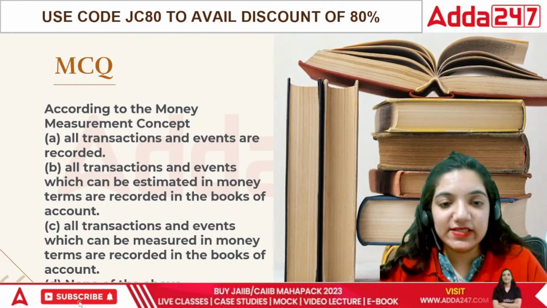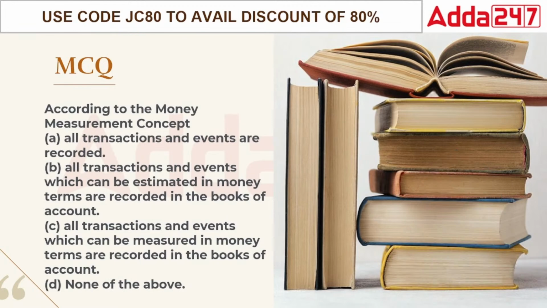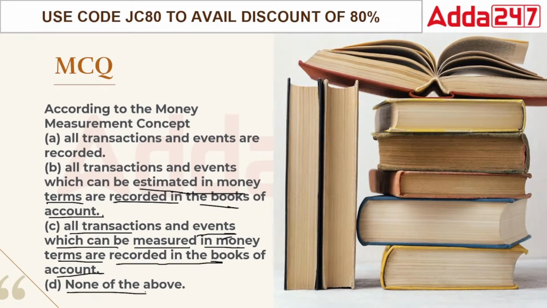Okay, I hope it's visible right now. Let's talk about it. According to the money measurement concept, what do you mean by money measurement concept? The money measurement concept says that all the transactions and events are recorded. All the transactions which are estimated in money terms are recorded in the books of accounts. All transactions and events which can be measured in money terms are recorded in the books of accounts, or none of the above.